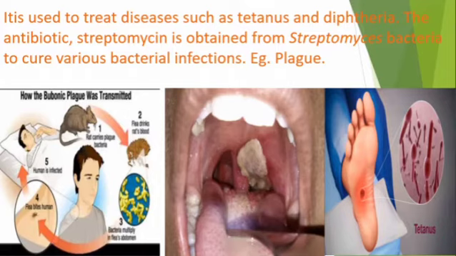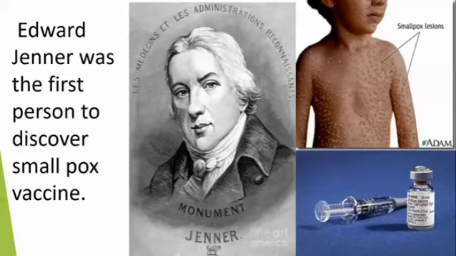Next we'll study the topic vaccines. Edward Jenner was the first person to discover the smallpox vaccine. You can see the diagram here. This is smallpox. The vaccines were prepared from dead or weakened microbes. He coined the term vaccination.